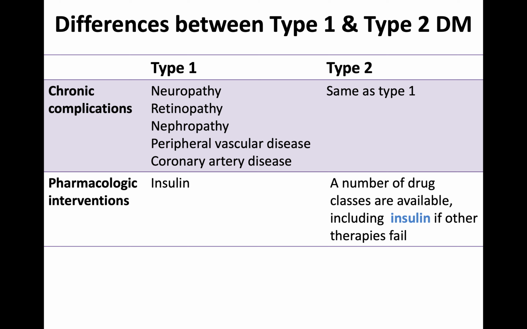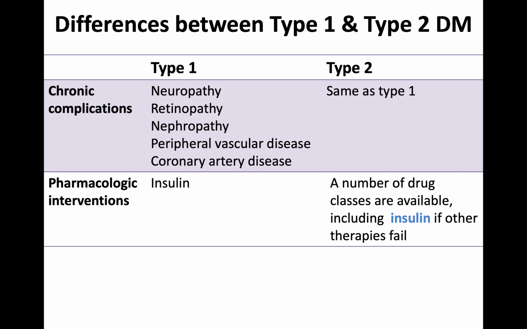Then, generally, the pharmacological intervention, this is our cup of tea. In the first slide I told you that some people are treated with insulin and some people are treated with other medications, collectively called oral hypoglycemic agents. How does this difference arise? In type 1, as you know, it is due to absolute deficiency of insulin. Of course, you have to substitute insulin, and this is what we do in the pharmacological management of type 1 diabetes, where various insulin formulations are administered based on multiple patient factors.